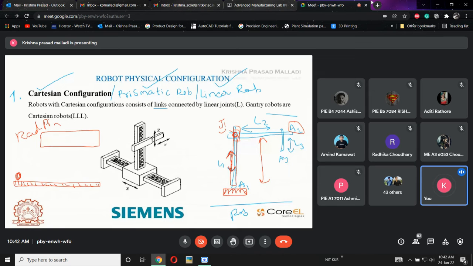If this screw is continuously moving, power is given by using a motor. If this screw moves in the clockwise direction, what will happen? This is a fixed one, we can't move it. See, I will give you a better example. There is a small motor, and if you give power to this motor, positive and negative, what will happen? This shaft is going to move, right or wrong?